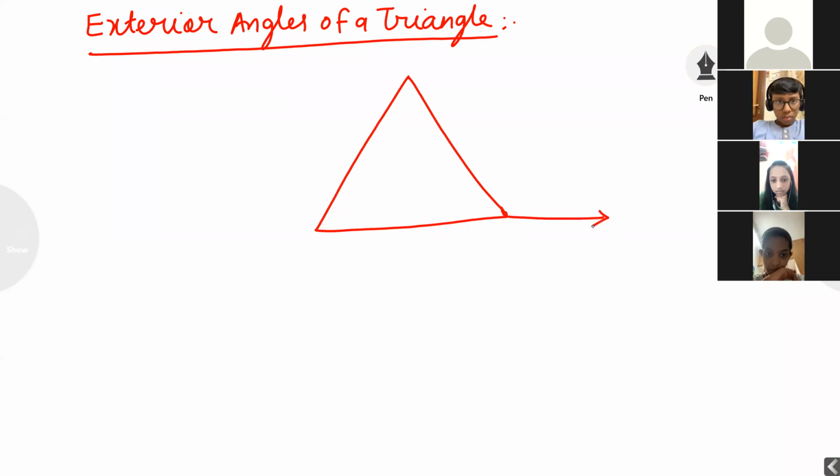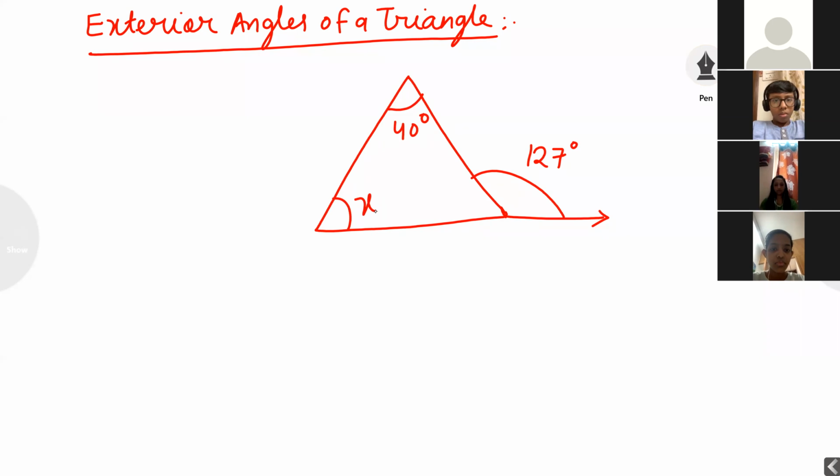Listen carefully. What is the exterior angle property? This theorem is saying the outside angle is equal to the sum of any two inside angles.